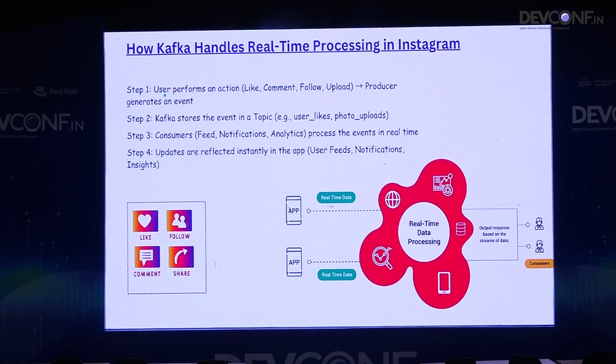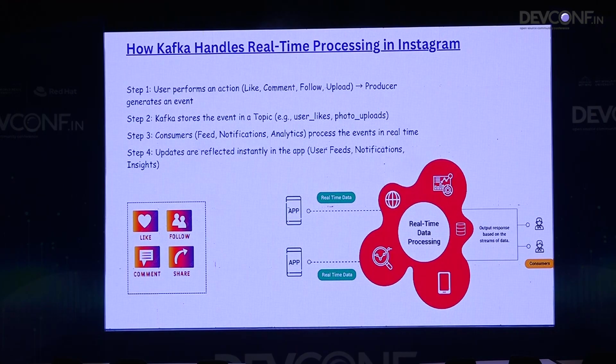So how does Kafka handle this real-time processing? First, let's consider the events are getting generated with the help of the producer. They are producing it. Second, they store it into each topic. In our case, let's suppose user likes. So it comes with everything like timestamp, date, picture, ID, everything. And then the consumer consumes that topic, let's suppose in the feed, notification, analytics, and after that the entire processing has been done on that topic. Then we update that in real time.